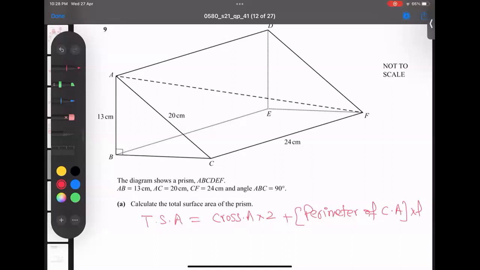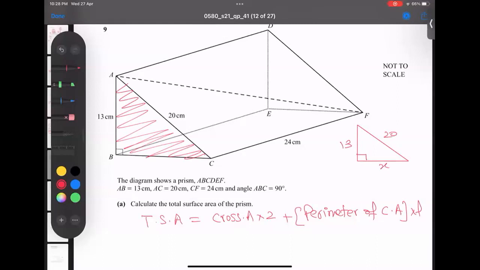Let me tell you what is cross area. This shape is called cross area, this diagram, this triangle. If someone asks me, first of all, I make this triangle here. This is 90 degrees, this is 20, and this is 13. And this is called the base. I can find it easily. I'll call it X only.